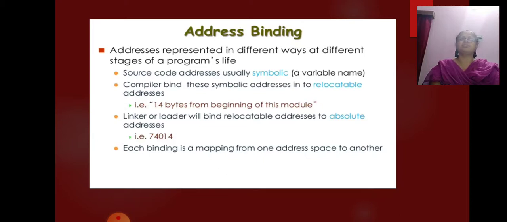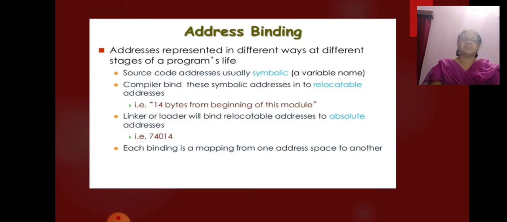The normal procedure is to select one of the processes in the input queue and to load that process into memory. As the process is executed, it accesses instructions and data from memory. Eventually, the process terminates and its memory space is declared available.